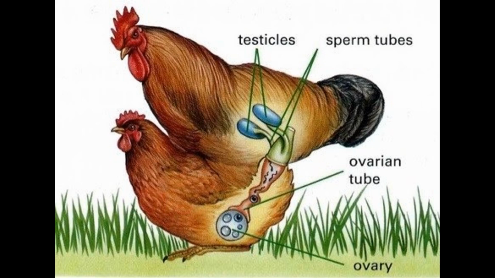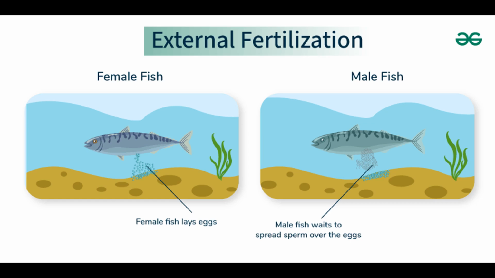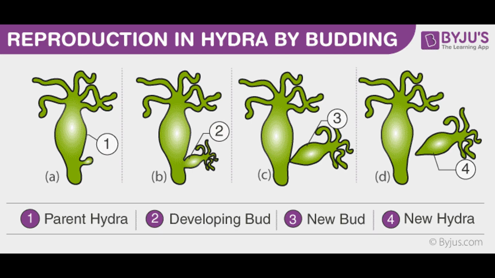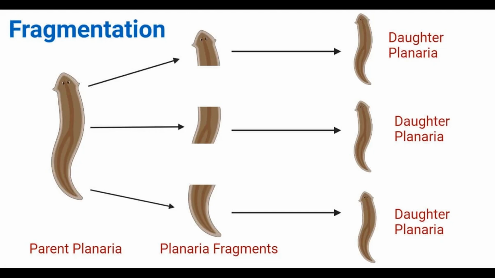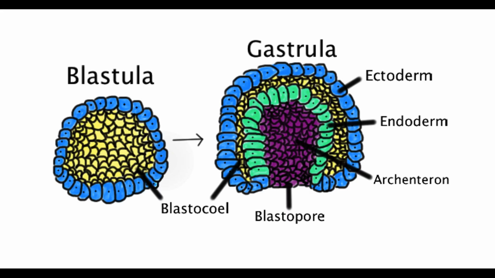Animals reproduce sexually through internal fertilization in some animals and external fertilization in others. For asexual reproduction, we have the hermaphroditic animals, we have budding, fragmentation, and regeneration. After fertilization, we have a zygote, and then it develops into a blastula, which grows into a gastrula. The gastrula develops three layers. We have the endoderm, the mesoderm, and the ectoderm.